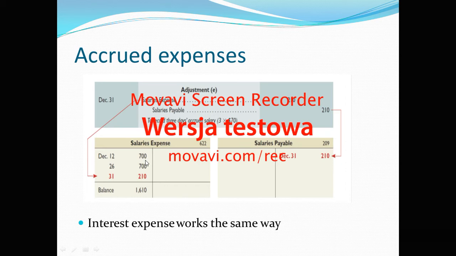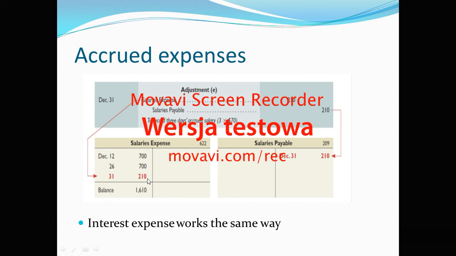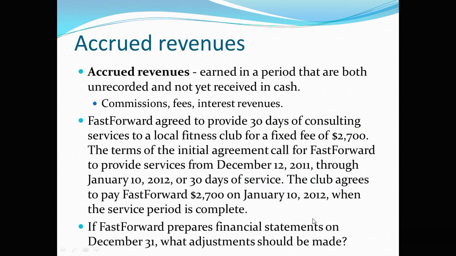So $700 for the first 2 weeks, I guess, and $210 for 3 days that were not paid. So salaries expense is debited and salaries payable liability is credited. Interest expense works the same way, or others.